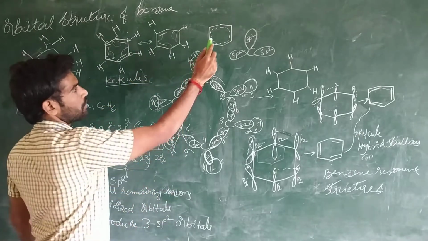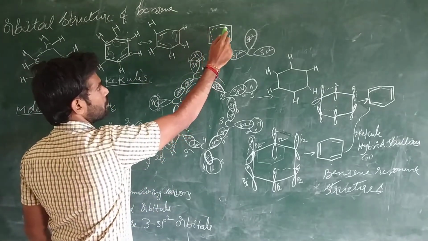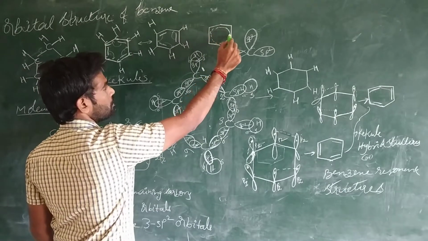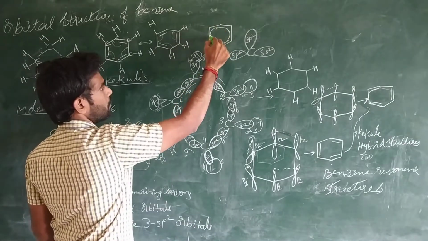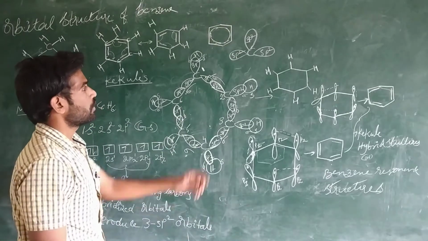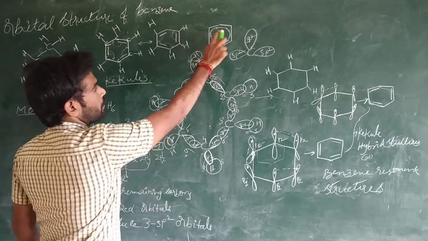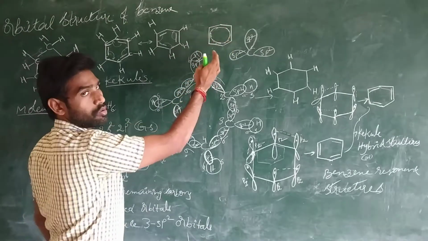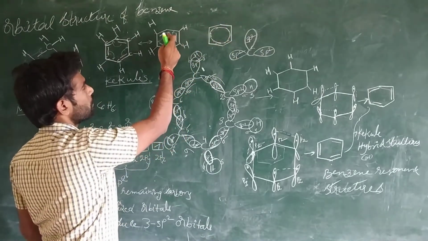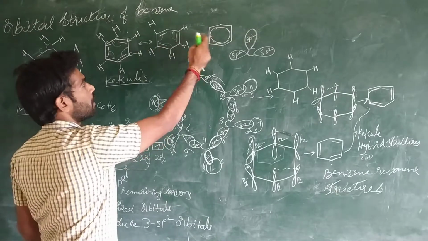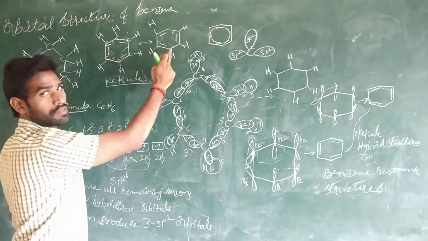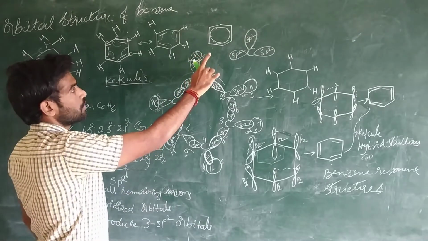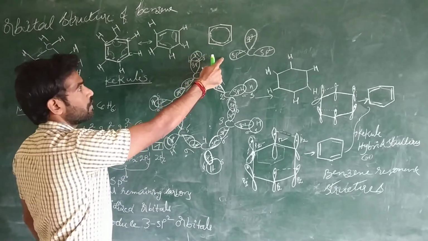Otherwise we can also represent benzene like this. This is the pi electron cloud. Inside benzene we write a circle, but that circle is not really a circle. It is the pi electron cloud. These pi electrons are moving from one carbon to another carbon. As a result, every carbon is getting an octet. That's why this ring is stable.